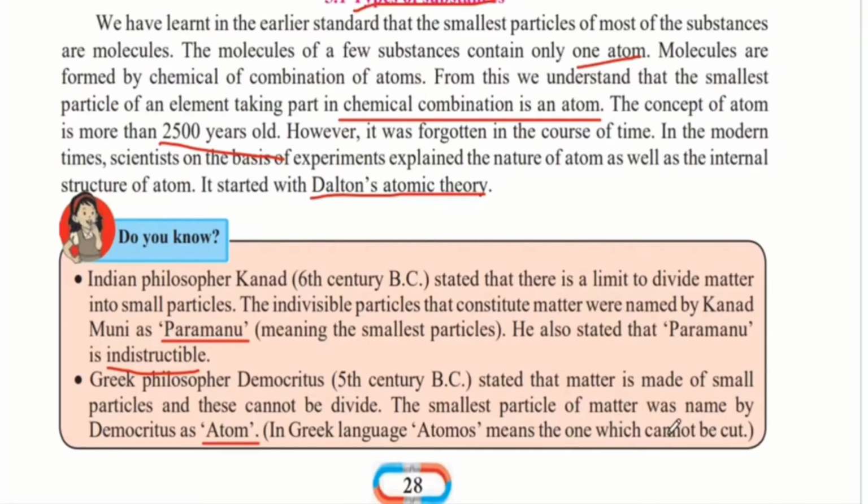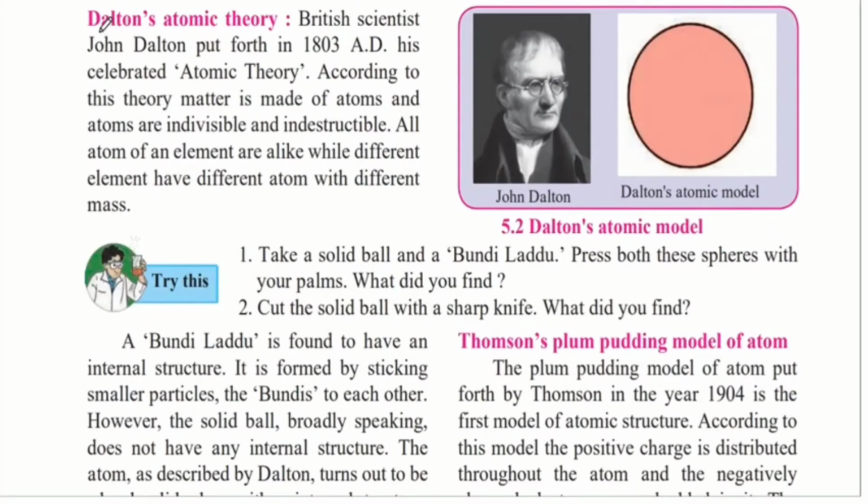Let's learn now about Dalton's atomic theory. British scientist John Dalton put forth in 1803 AD his celebrated atomic theory.